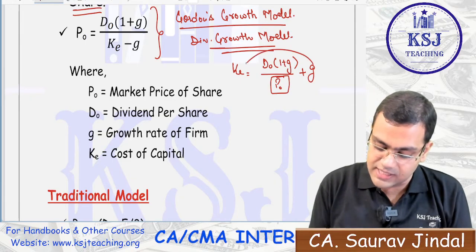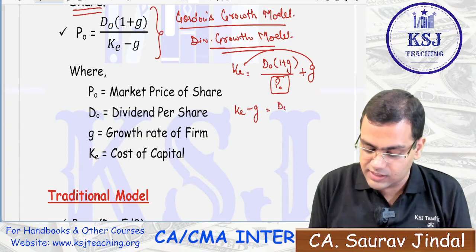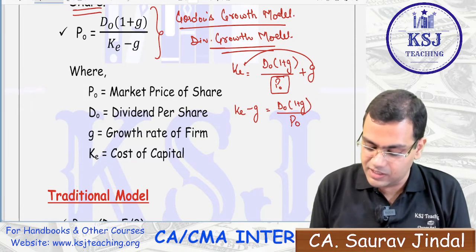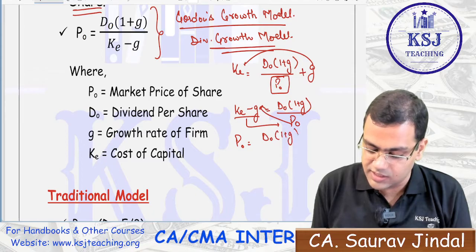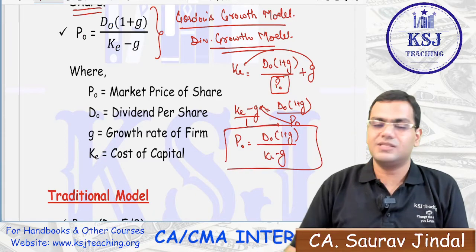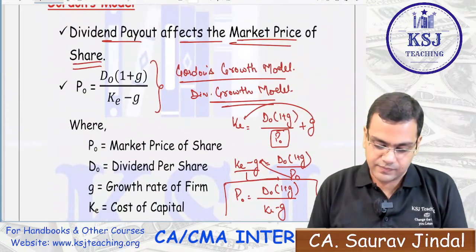So what I will do is I'll take G here, and write KE minus G is equal to D0 into 1 plus G divided by P0. I want to find P0, so I'll take KE minus G here. So P0 is equal to D0 into 1 plus G divided by KE minus G. This is how the value of the share has been calculated.